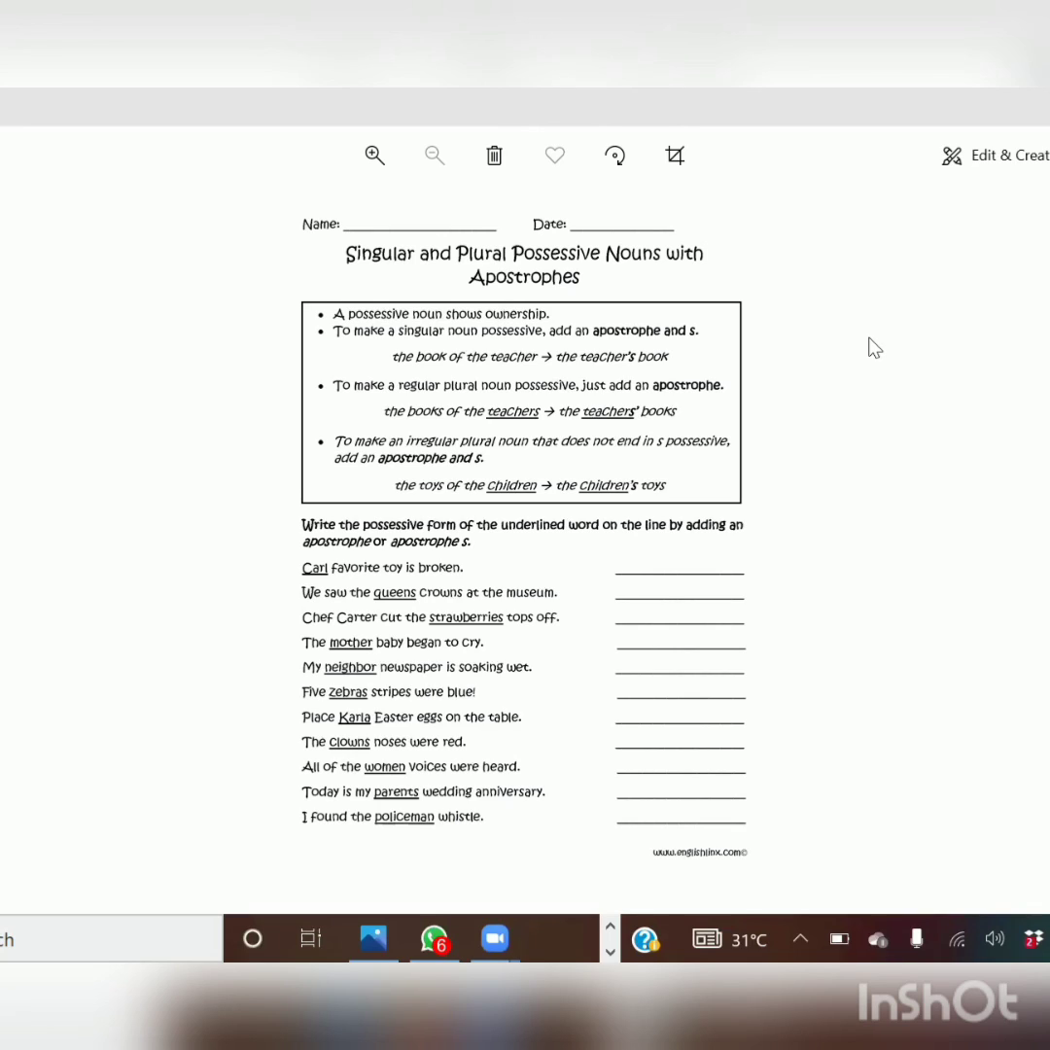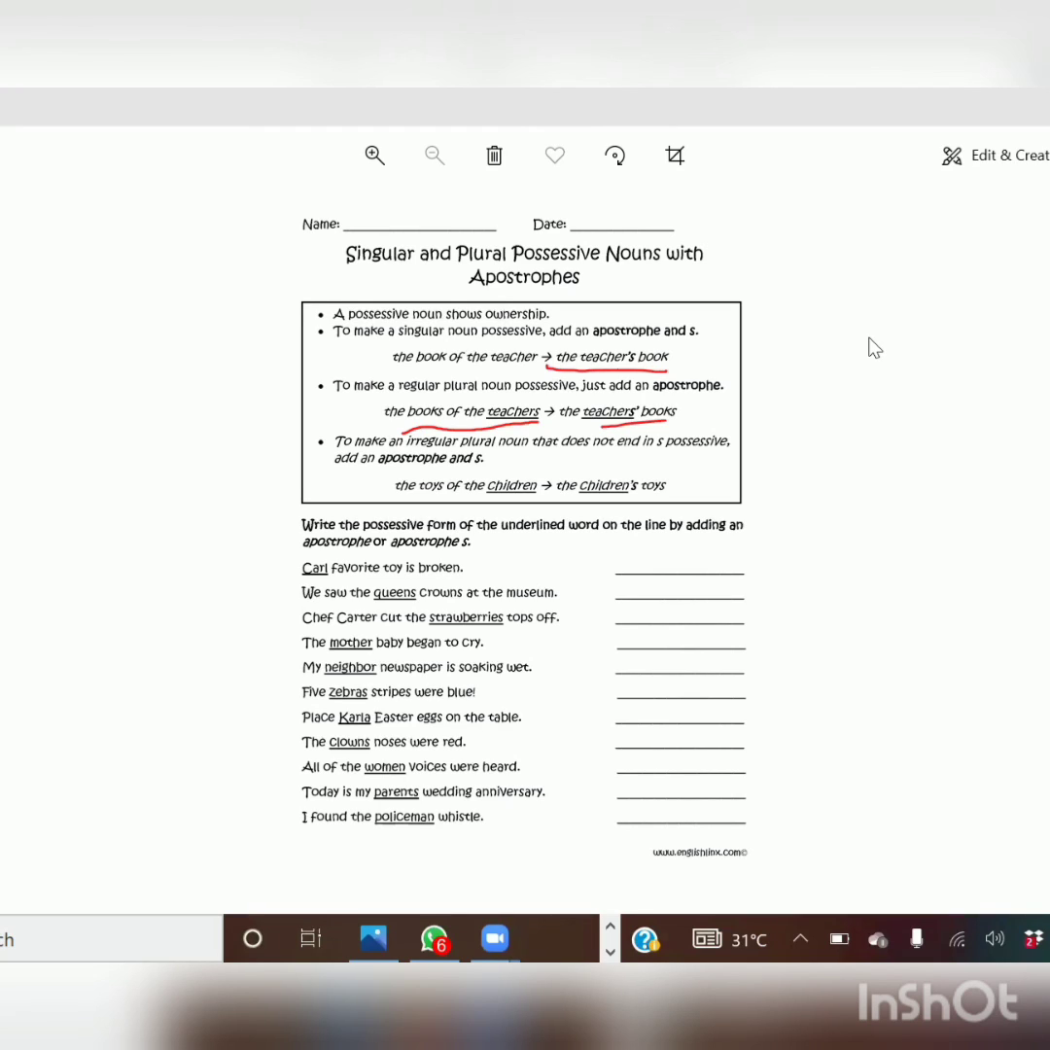To make a singular noun possessive, add an apostrophe and an s. So book of the teacher, the teacher's book. So here we are adding apostrophe s. And next, the books of the teachers. Already it is in plural form. Now we cannot add apostrophe s again. Since the s is already there, we have to put the apostrophe next to the s.